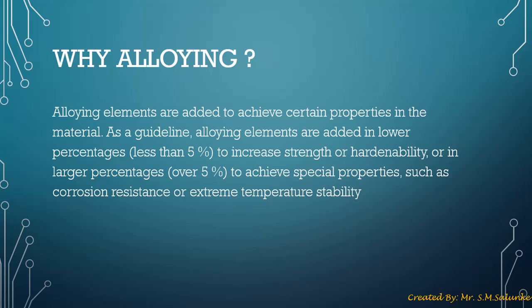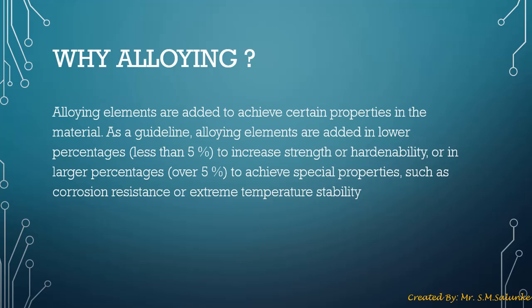Now first let's understand why we need alloying of a steel. As we discussed in our previous lecture, lecture number 8, these are the advantages of alloying: by including various elements such as chromium, nickel, molybdenum, titanium, manganese, etc. into steel or into any base metal like iron, we can enhance its mechanical as well as physical properties to make it more application friendly, so we can use it for multiple purposes.